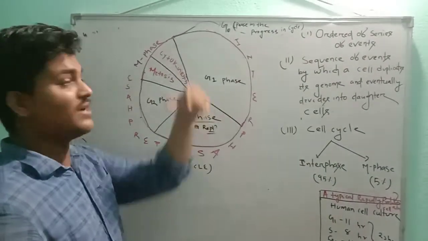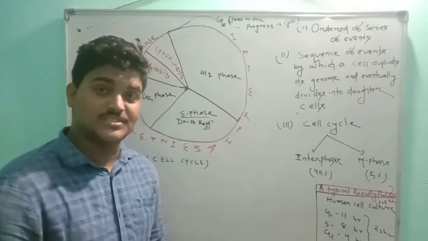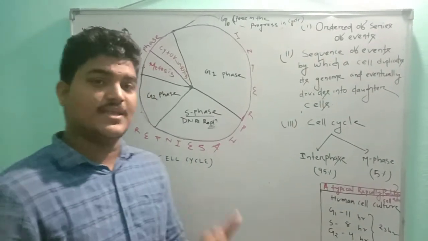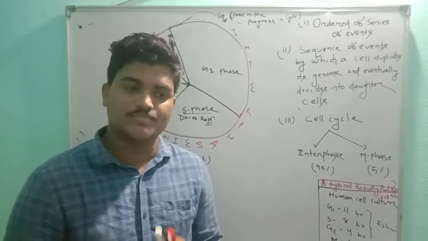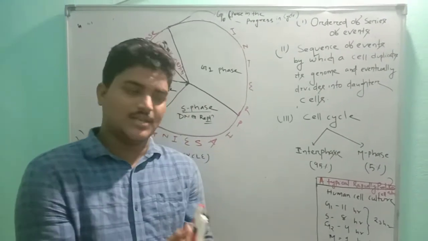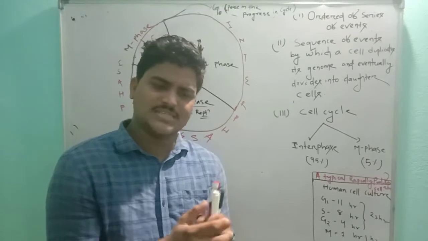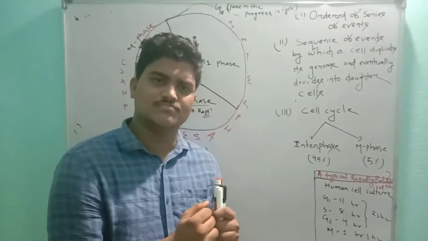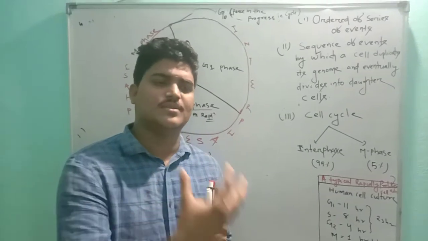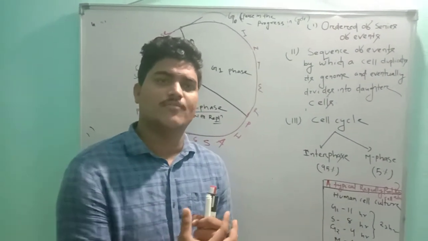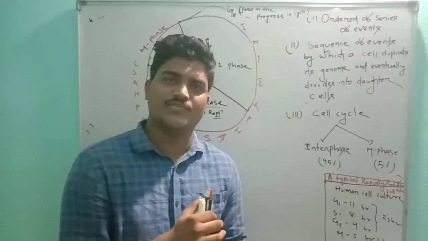So what is G0 phase? G0 phase is the phase found in some cells which withdraw themselves from further proceeding of the cell cycle. Actually, one curious thing is that most human cells are in G0 stage. Skeletal muscle cells and the neural cells of the human body are in G0 phase.